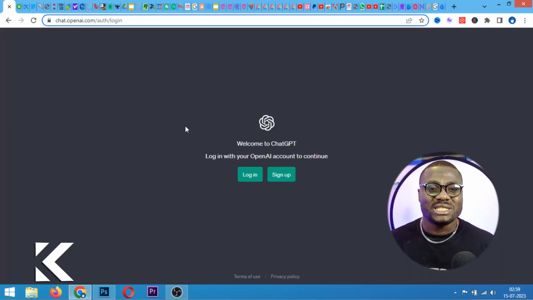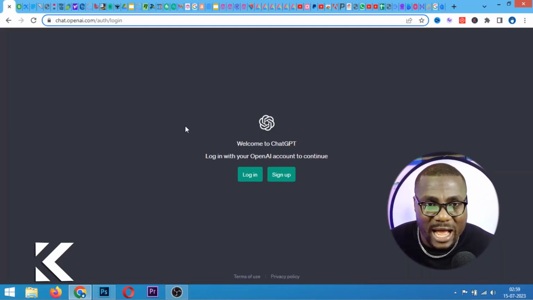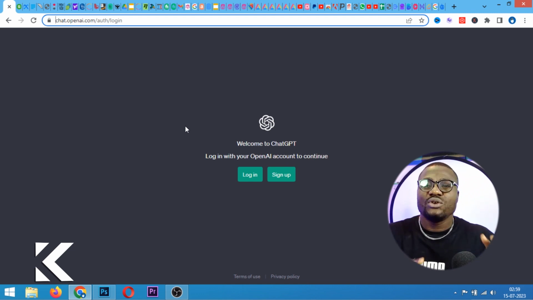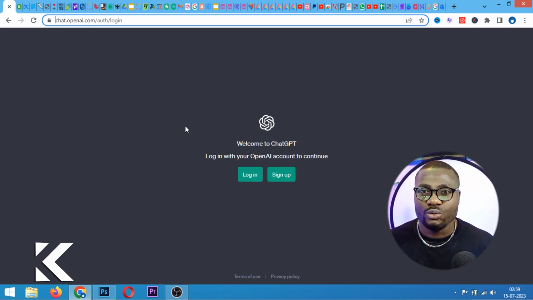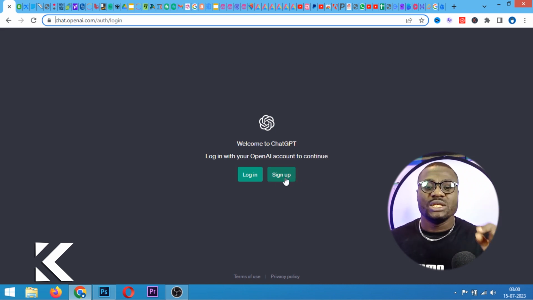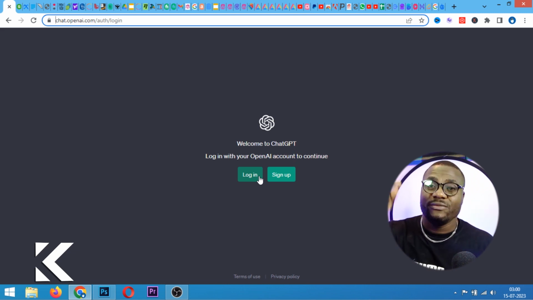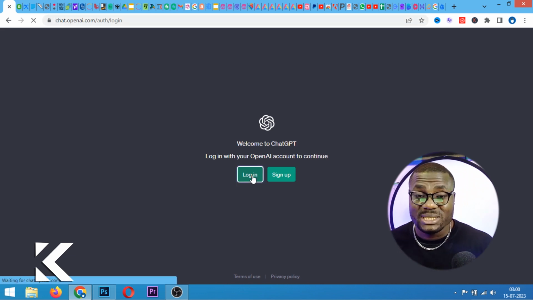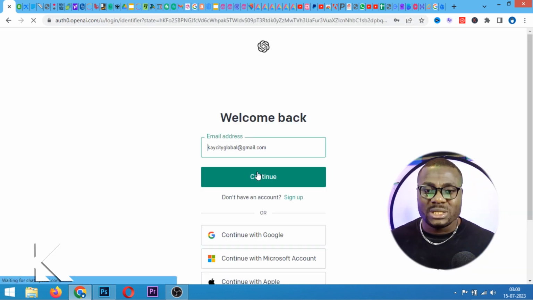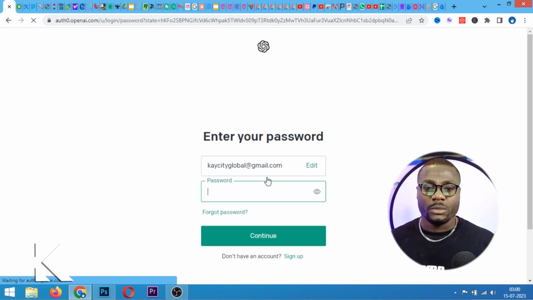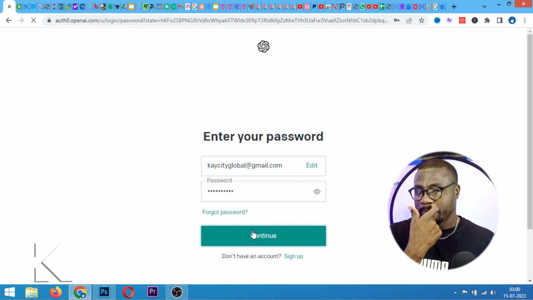This software is called ChatGPT OpenAI. This is the software that is going to do the magic work for you. What you need to do first of all is to sign up, or if you already have an account, to log in. Right now, I'm going to log in because I already have an account. But if you don't have an account, you just need to sign up.